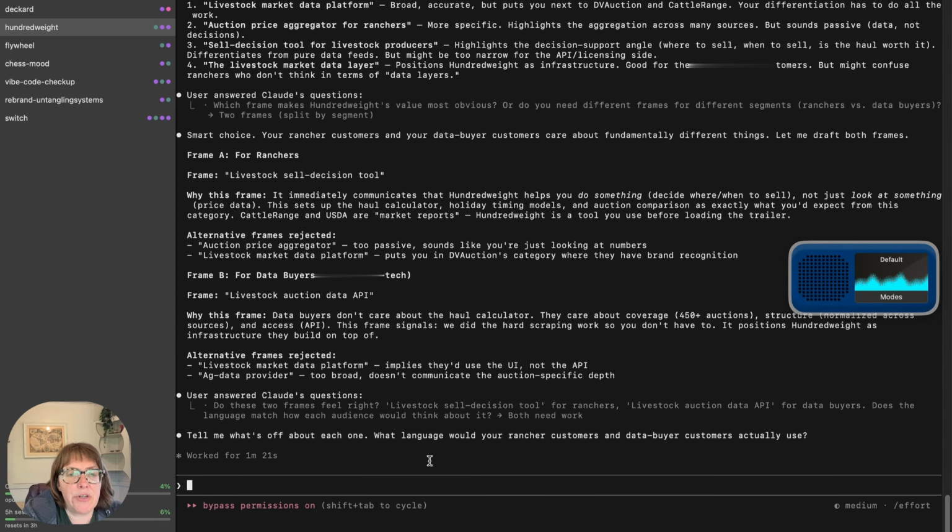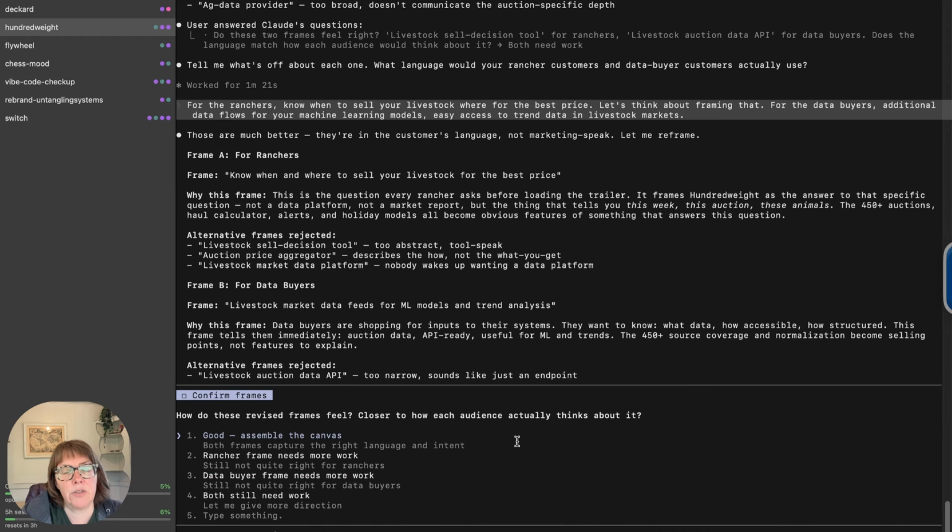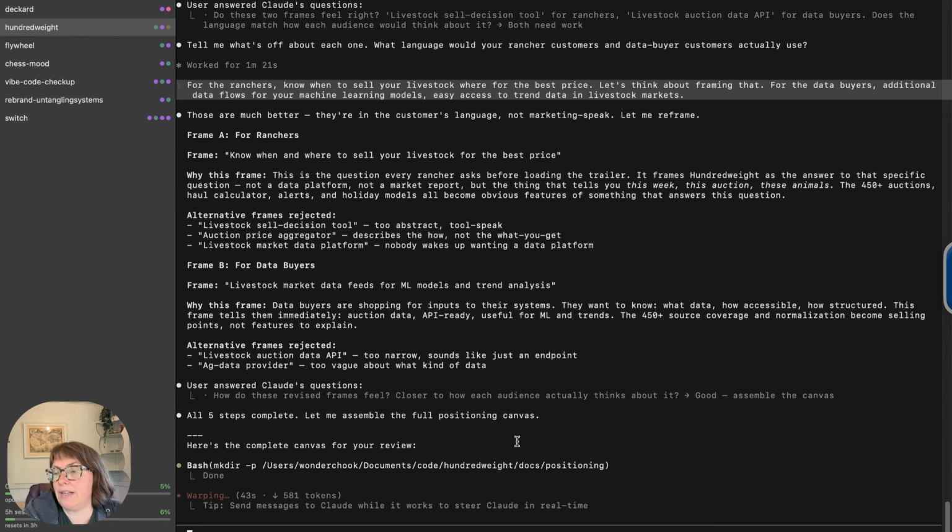For the ranchers, know when to sell your livestock, and where, for the best price. Let's think about framing that. For the data buyers, additional data flows for your machine learning models, easy access to trend data in livestock markets. So they're not perfect, but I'm going to go with them and assemble the canvas. And it's taking its sweet time building it. But this then is going to be the basis of any future marketing initiatives I do.